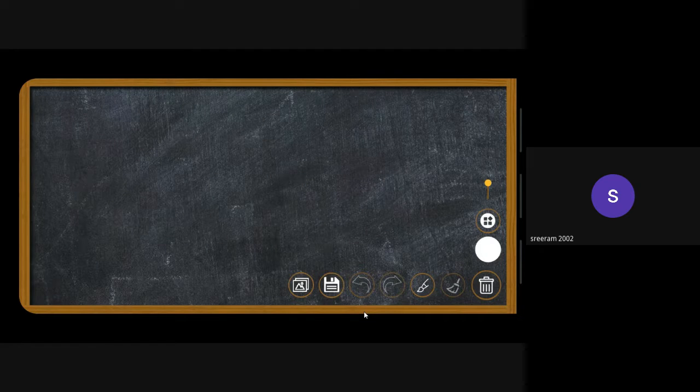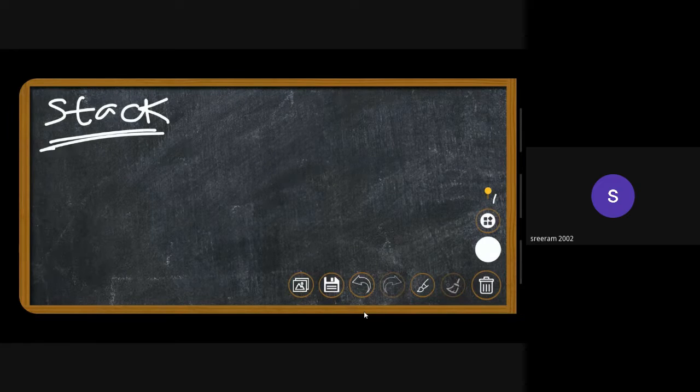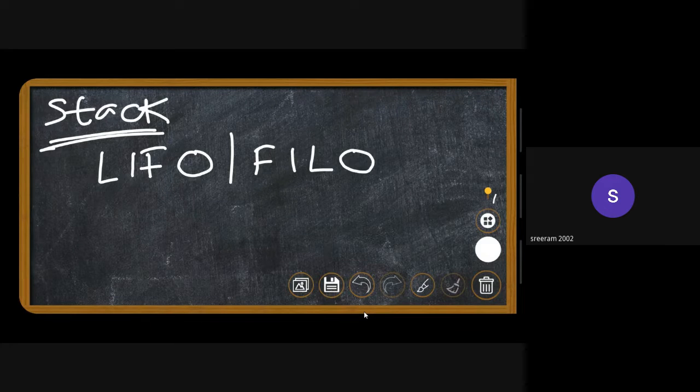Now we'll see what a stack is. A stack is also a data structure, but typically it is a last in first out data structure. We call it last in first out or first in last out data structure. Now, what do these two terms mean?